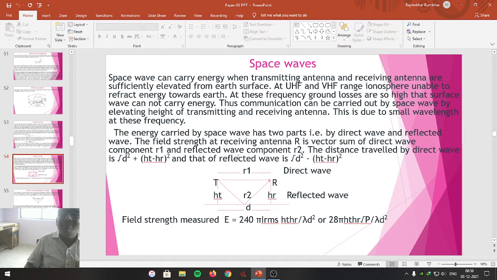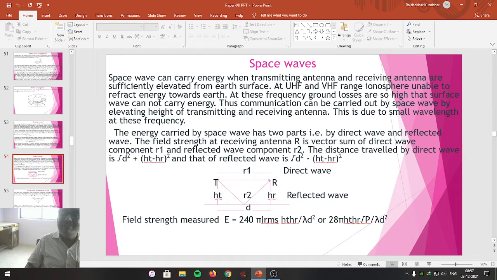And the distance traveled by the reflected wave component is given as square root of d square minus (ht minus hr) bracket square. Analogous to that, the field strength measured at the receiving antenna is given as capital E is equal to 240 pi I RMS ht hr upon lambda d square.